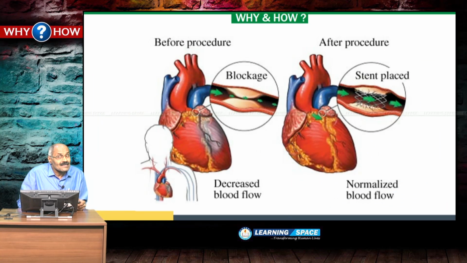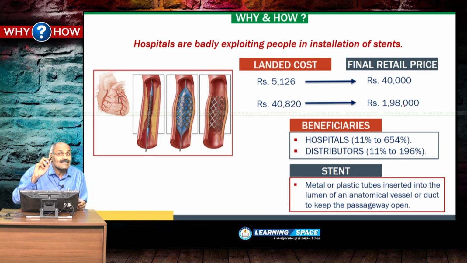Here let us look at what is a stent. Stent is used wherever blockades are there. Wherever blockage is there, these stents are used. And if you look at the stents' actual cost, if you look at an imported stent, if the actual landed cost is rupees 5,000, it is sold by the hospitals at rupees 40,000.